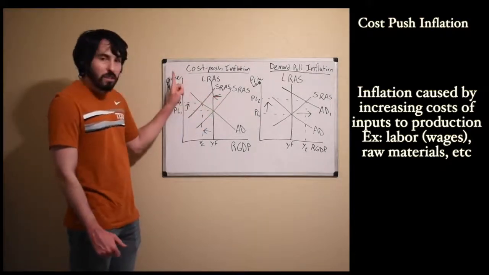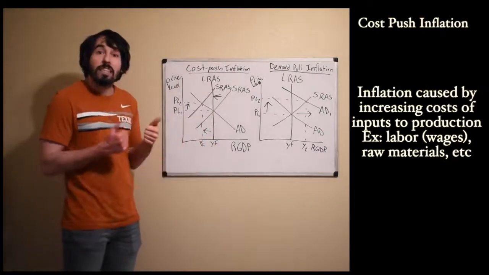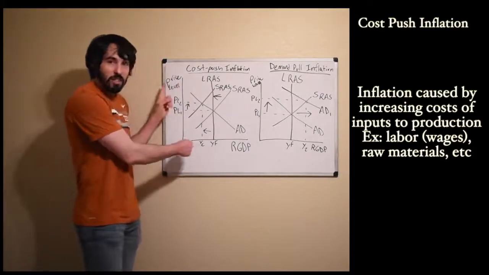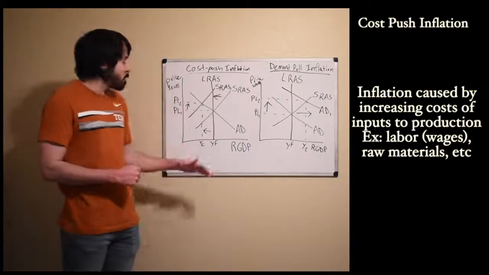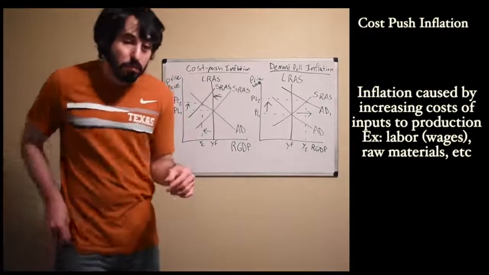Price level increases, we have high inflation. Real GDP decreases, so we have really high unemployment too. We have unemployment and inflation going up at the same time. So it's bad. People have lost their jobs and everything costs more. It's really bad for people.